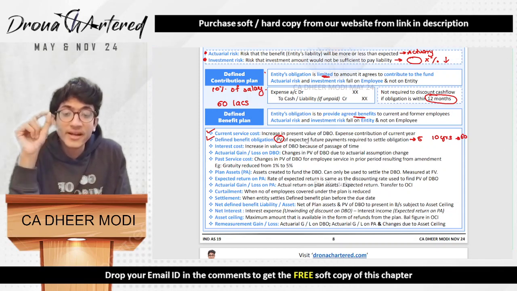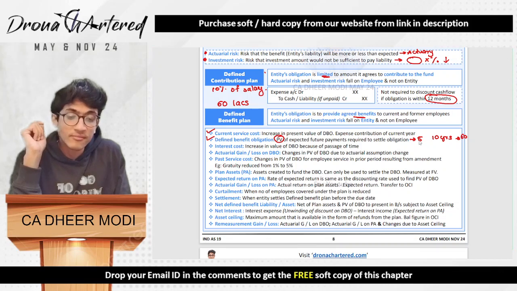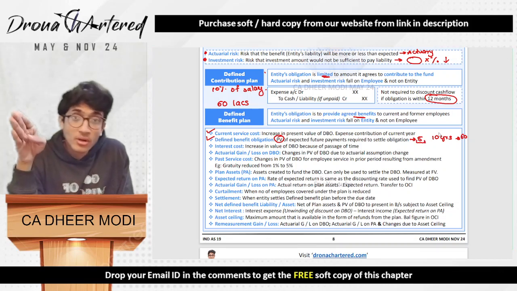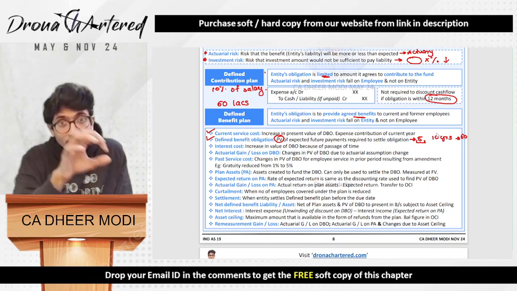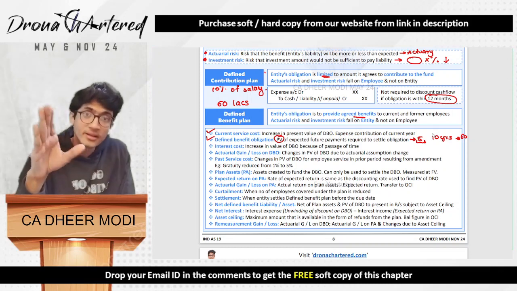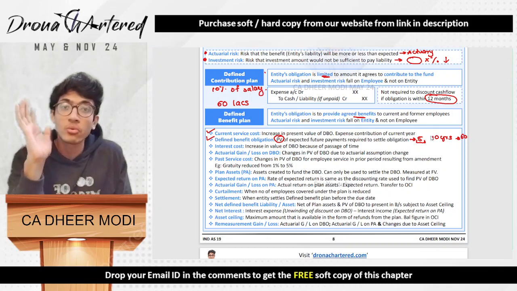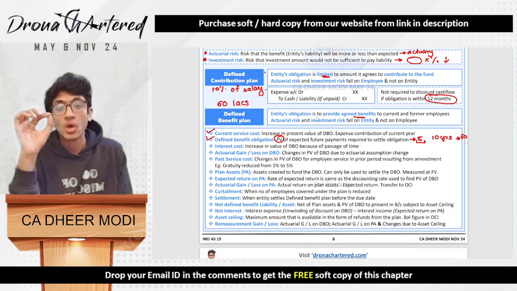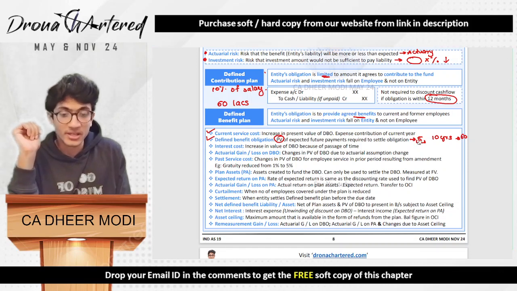So if we want to find out what is the defined benefit obligation, we will calculate the present value of 5 lakhs for 10 years. The first 5 lakhs you will discount for 1 year, then the next 5 lakhs you will discount for 2 years. Like this you will do for all 10 years and calculate the present value. That is the amount of your defined benefit obligation.